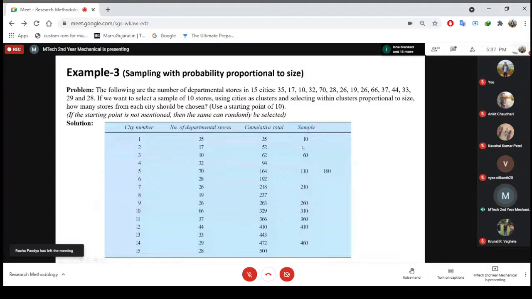So from where these samples are falling, you have to select the stores in those cities. So actually, in this particular example, you don't have to visit city number 2, city number 4, city number 6, city number 8, city number 13, and city number 15. Even if you visit all the other cities, you will have a very good sample.